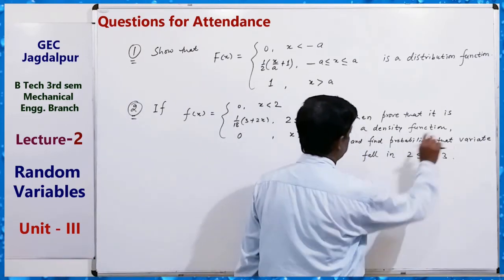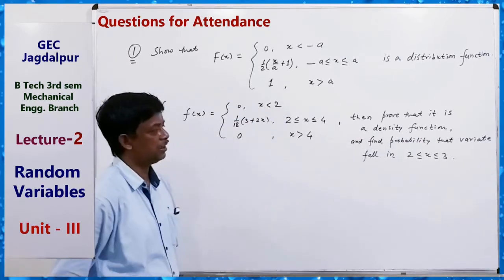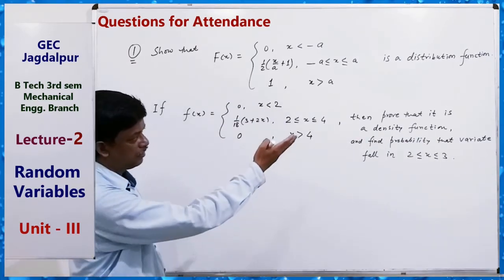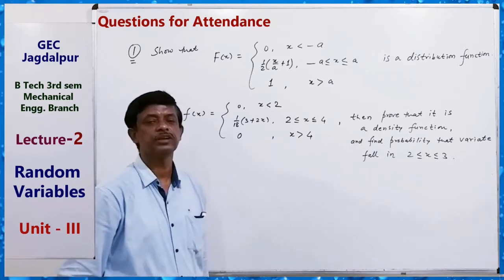We have to prove it is a probability density function and then find the probability that the variate will fall in the 2 to 3 interval.